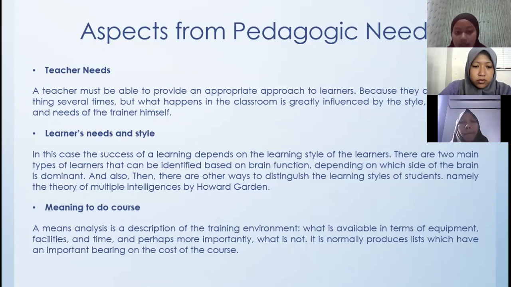numerical skill, and cause and effect. And the musical, sensitivity to rhythm, pitch, and melody. And then the last is the naturalist, the ability to recognize and classify things in nature. Teachers are able to determine the learning style of students according to their level of intelligence, and learning styles are also influenced by the culture of students.